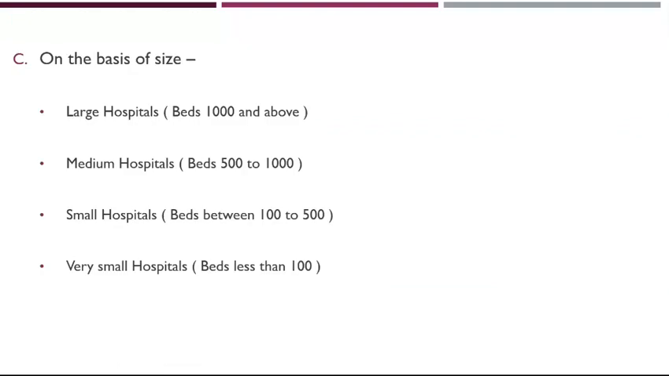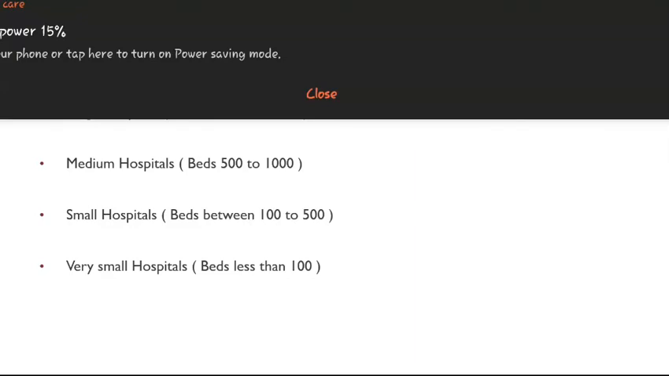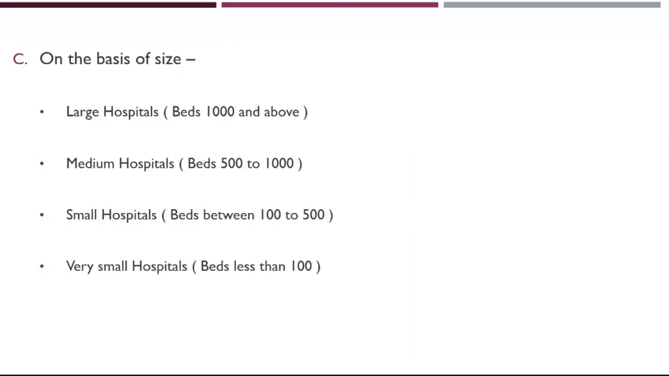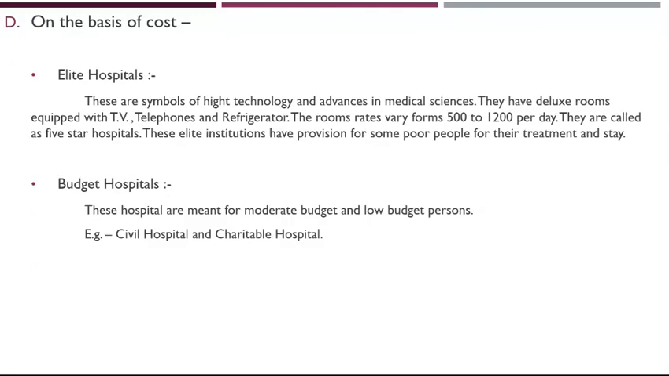Then the third, on the basis of size. Hospitals can be divided as per bed capacity. First, large hospital, bed capacity 1000 and above. Medium hospital, bed capacity 500 to 1000. Small hospital, beds between 100 to 500. And very small hospital, bed capacity less than 100. Then the last, on the basis of cost. It is divided into elite hospital and budget hospital.